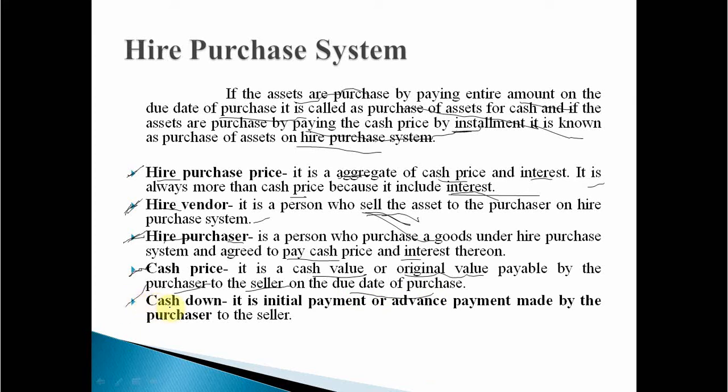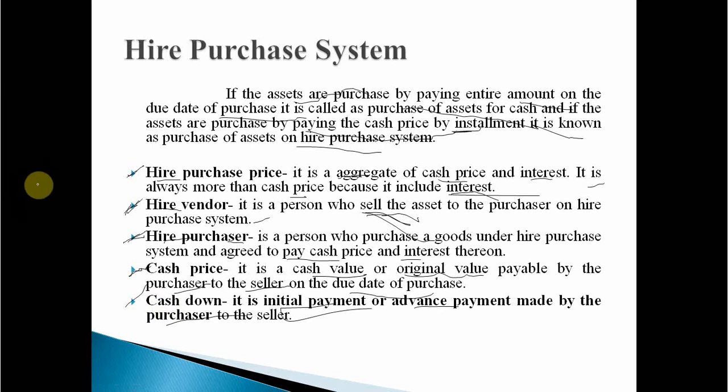Next, cash down payment. What is cash down? Cash down means it is an advance. In simple terms, it is the initial payment or advance made by the purchaser to the seller. Clear? So what is cash price? Cash price means original value, and cash down payment means advance payment or initial payment made at the time of purchasing any asset by the purchaser to the seller.